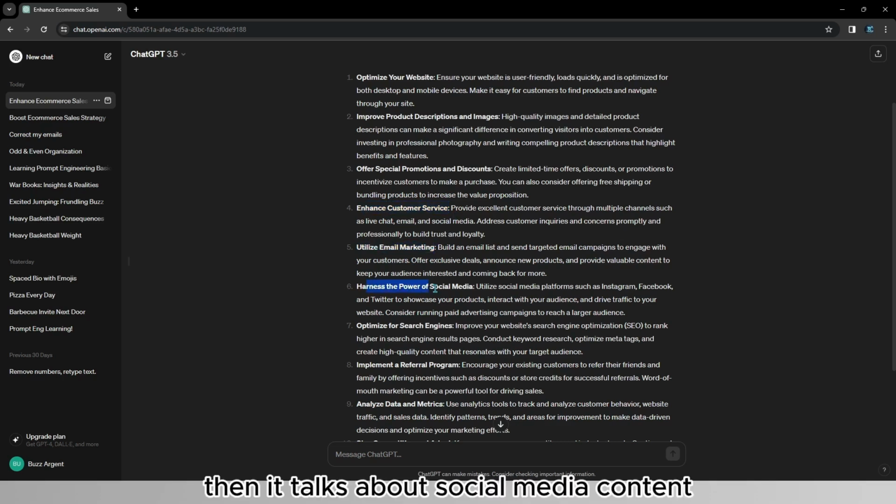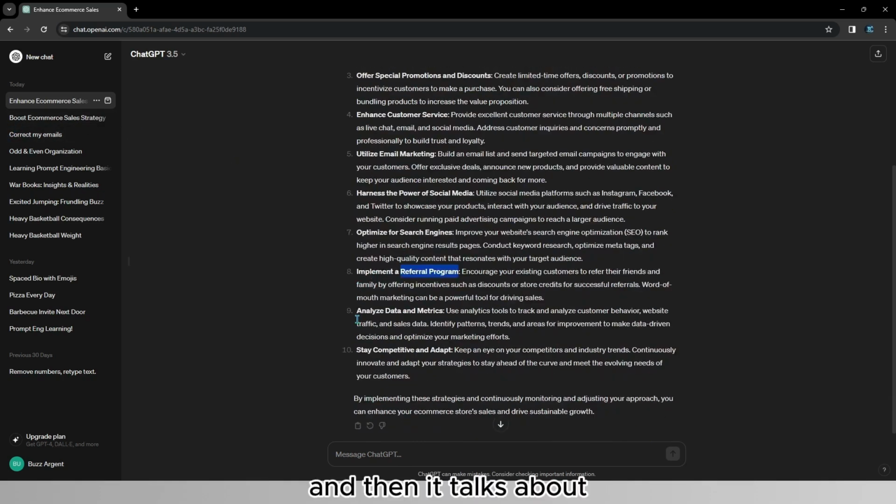And then it talks about social media content. So once again, we have client acquisition, which is of course necessary, SEO, referral program, which is a good idea actually, that the business coach hadn't yet formulated. And then it talks about analyze data and metrics, and then it says stay competitive.